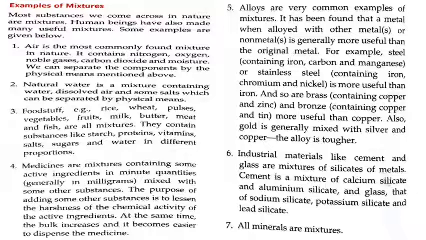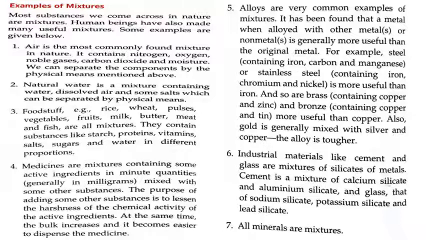Most substances we come across in nature are mixtures. Human beings have also made many useful mixtures. Some examples are given below. Firstly, air is the most commonly found mixture in nature. We have seen this example in the previous slide also, right? It contains nitrogen, oxygen, noble gases, carbon dioxide, and moisture. We can separate the components by the physical means mentioned above. It is just the repetition of the previous slide.